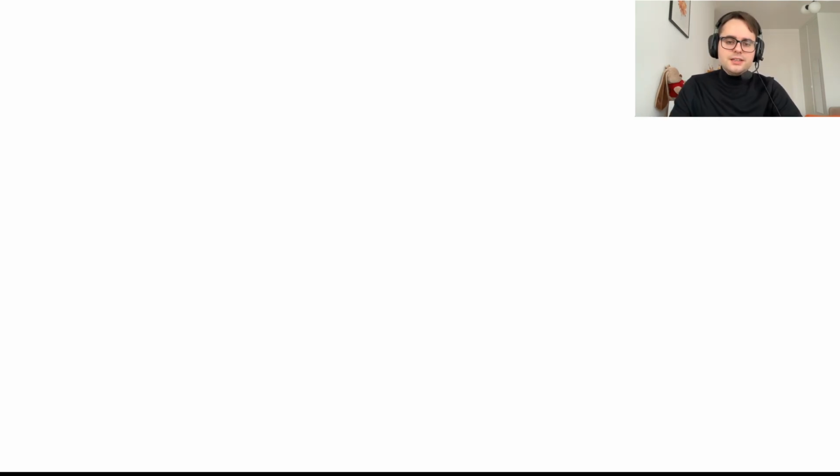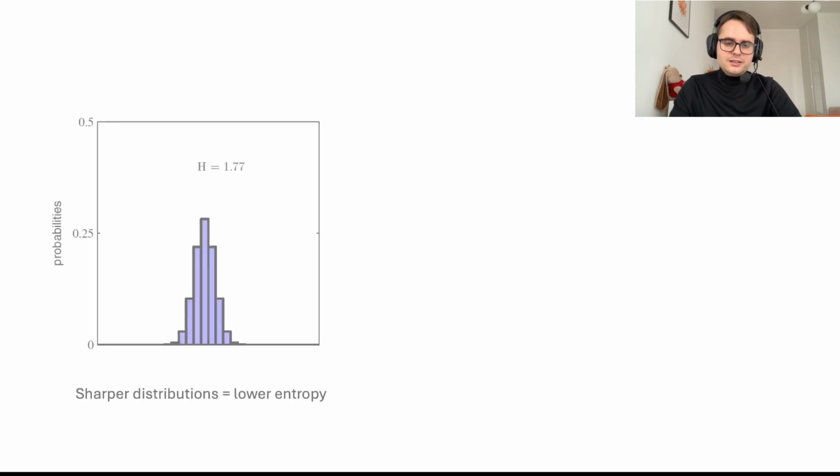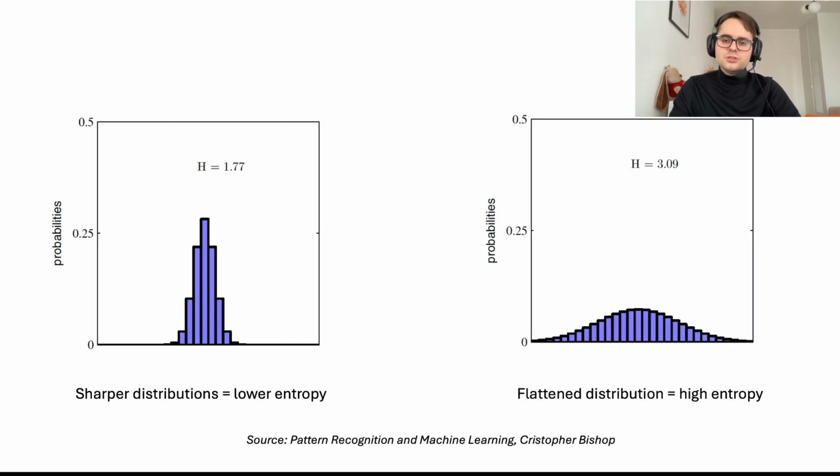The key insight you should take until this point is that distributions which are peaked on just a couple of states will have lower entropy. Meanwhile, distributions which are flattened, with almost equal probability across most of the states, will have higher entropy.